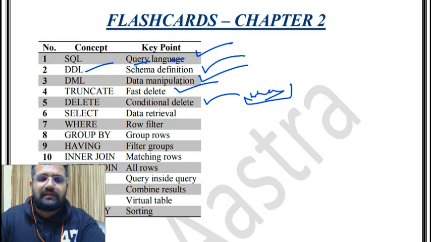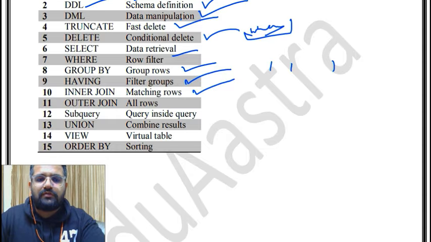Select is data retrieval, where is row filter. Then group by groups rows, having filters groups. Inner join: matching rows only from both the tables. Outer join: all rows, the matching rows as well as the unmatched rows from both the tables. Subquery: query inside a query. Then union is combine results. View is a virtual table. Order by is sorting.